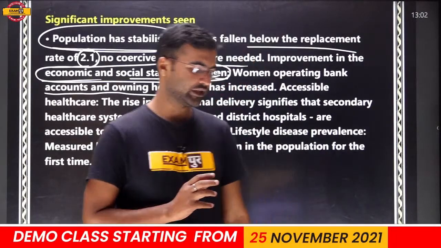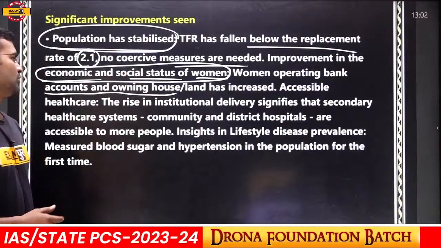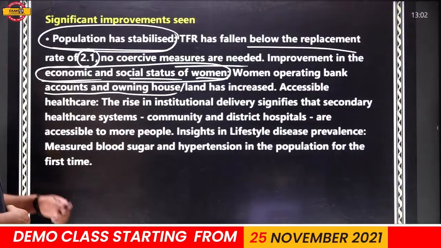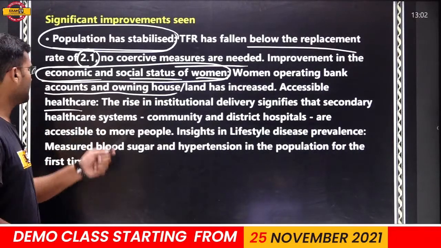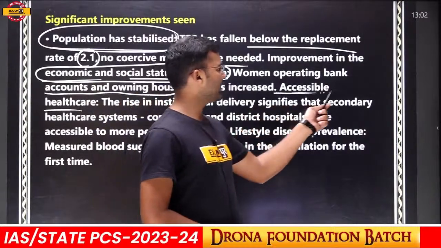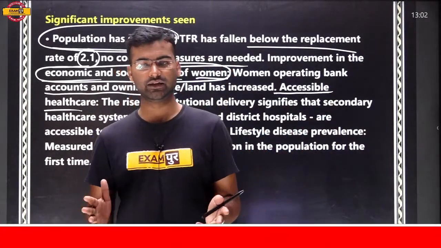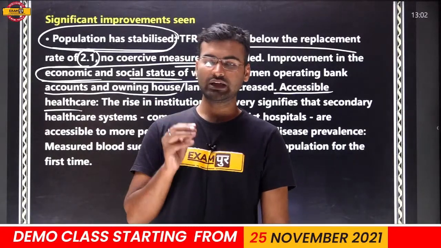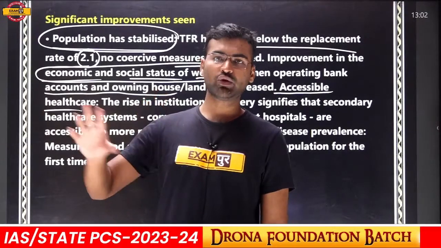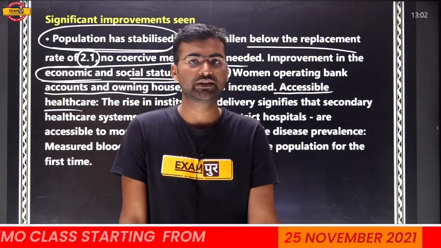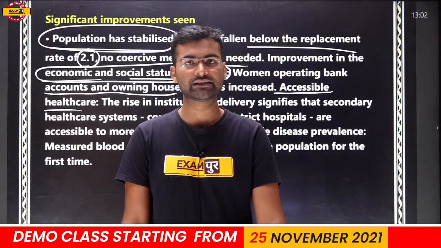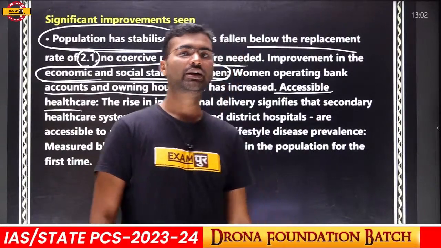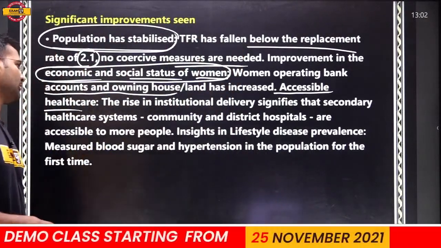It is a good indicator for a healthy nation. Okay, so we are moving toward betterments. Accessible healthcare: the major issue in India was that there was no accessible healthcare. Now healthcare is being provided to the rural and remote areas of the country, so that people can access healthcare. It is a major concern for the health authorities and the government of India.